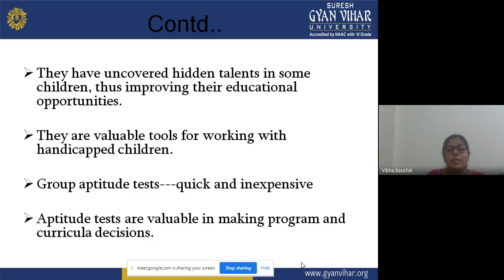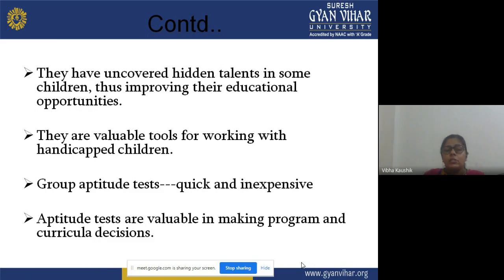In some children, thus improving their educational opportunities. You will then know that these are the hidden talents, these are the strengths of the individual in that area. That knowledge will definitely help the learner or the teacher to improve their educational opportunities, on the basis of their performances and their abilities in that area. We will give him career guidance on what programs should be adopted by him in the future. They are valuable tools for working with handicapped children.